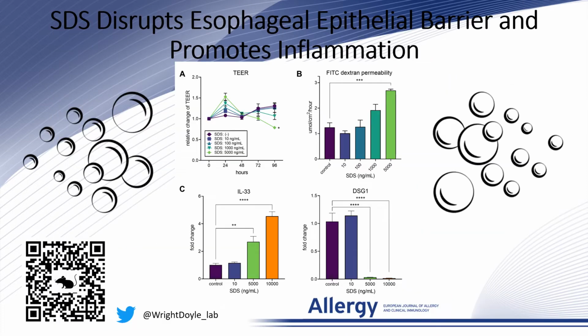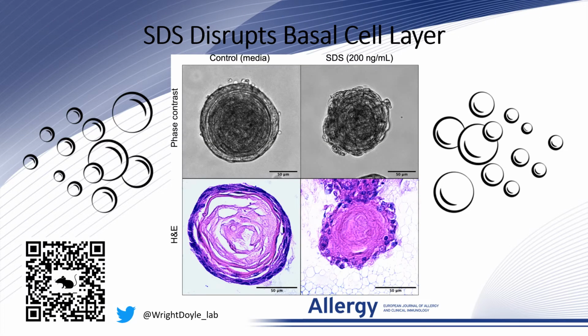Using air-liquid interface cultures of human esophageal epithelium cell line EPC2 exposed to concentrations of SDS roughly 1/6000th that found in toothpaste, we showed decreased electrical resistance in panel A and increased permeability to phytodextrin in panel B. At this concentration, we also found increased expression of the pro-inflammatory cytokine IL-33 and decreased expression of epithelial junction molecule desmoglein-1. Next, we exposed mouse esophageal epithelial organoids to SDS and showed disrupted layers of undifferentiated basal cells and irregular tissue matrix.